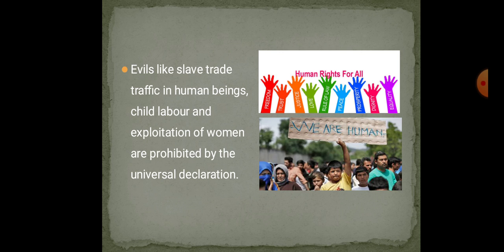Now you see, children, here: human rights for all. God has created all human beings, and everyone has the right to live. He can take any job or employment. He can live wherever he wants.